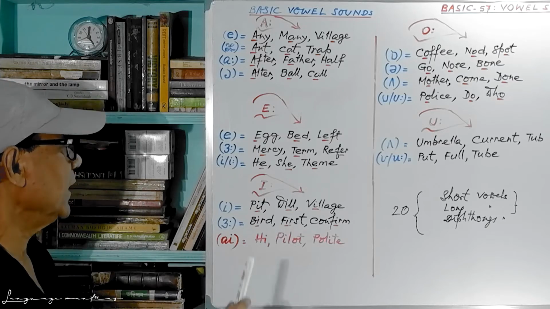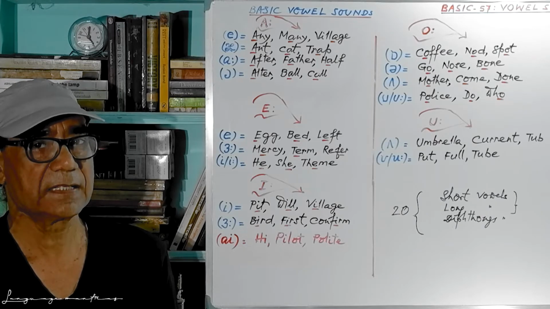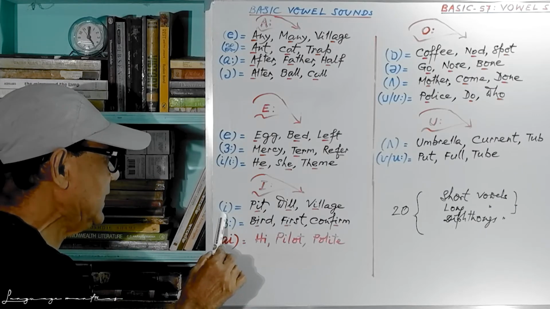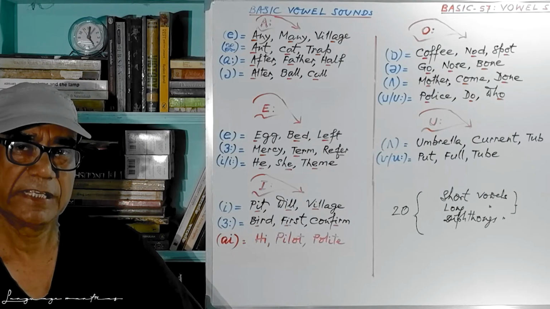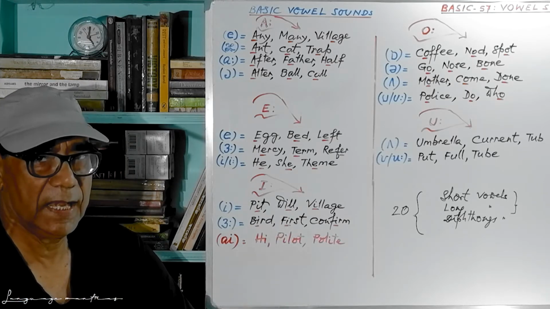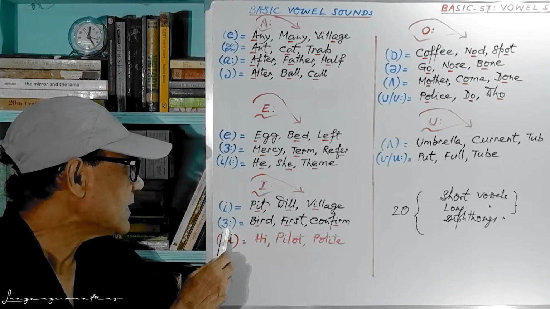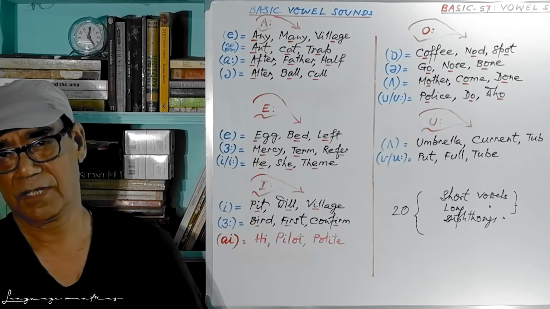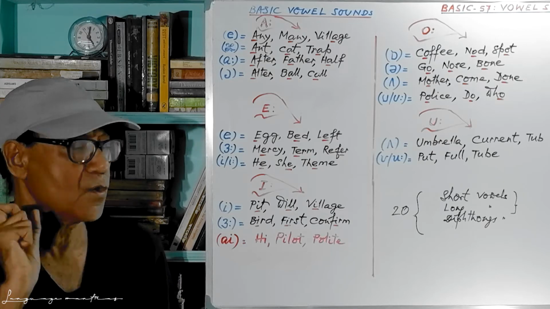Now come to the next one, that is I. As a letter, this is pronounced as I. But as a vowel sound, it has first the short E sound, as in pit, will, village. Just P-I-T, pit, W-I-L-L, will, V-I-L-L-A-G-E, village. Number 2, the R sound, like mercy, term, refer. We have bird. I'm writing B-I-R-D, but I pronounce it as bird. So the R sound is there.